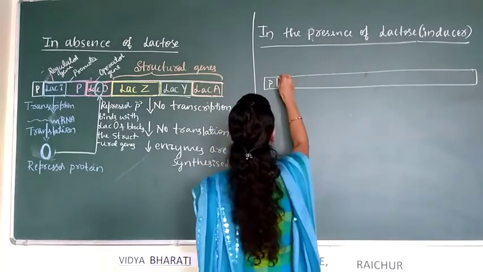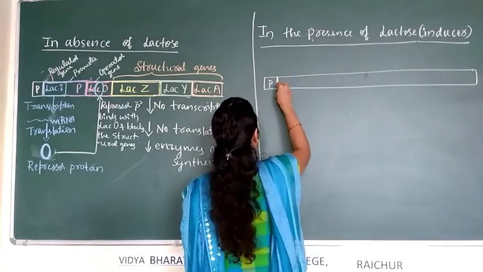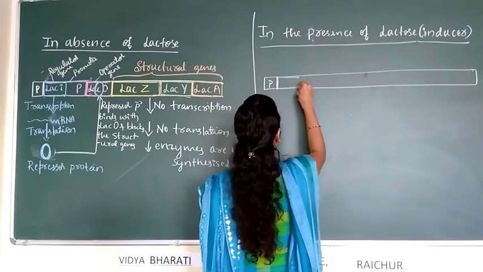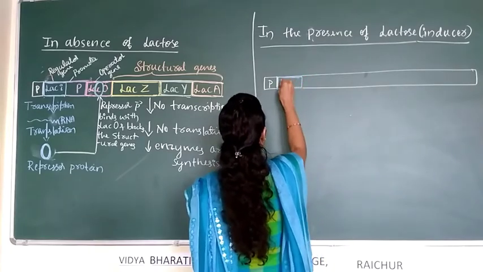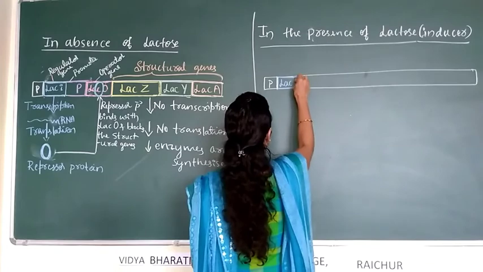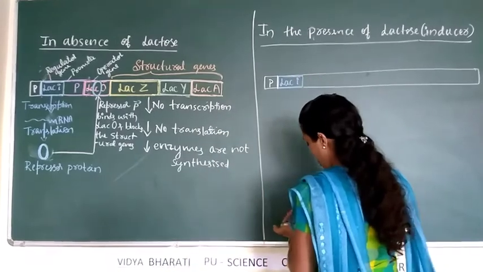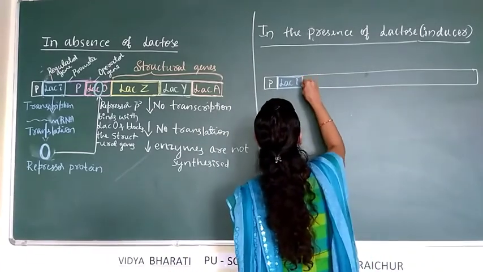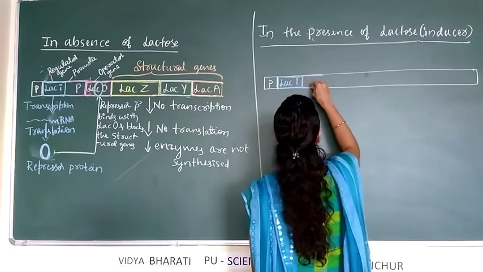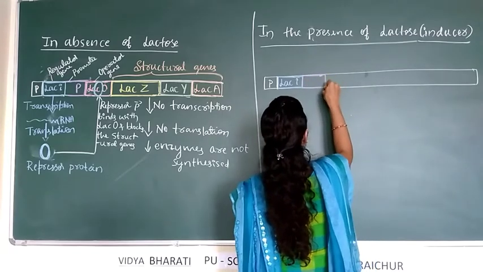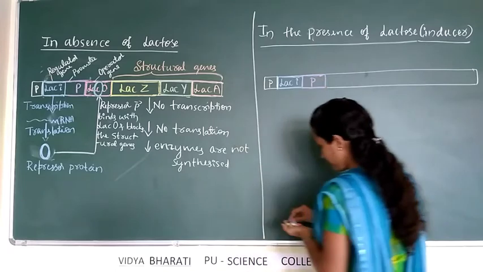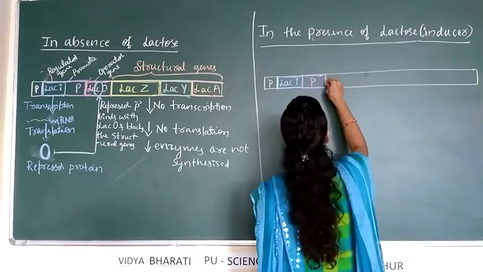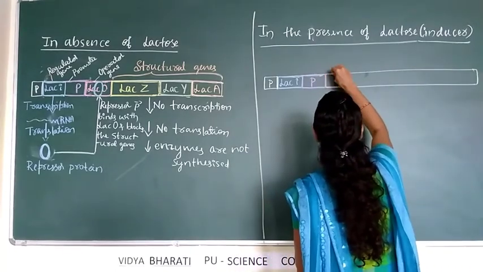Once again we write the operon, which contains the LAC-I regulator gene, then the promoter P, and LAC-O, the operator gene.